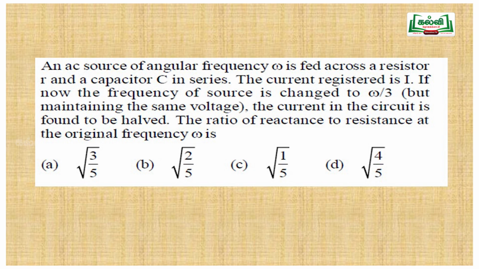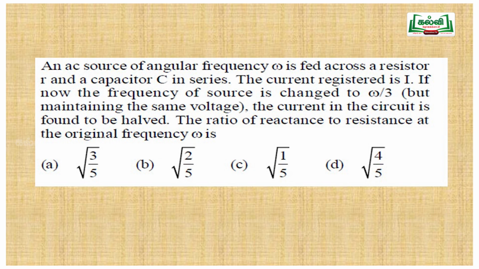Very simple problem, it seems to be complicated. They are asking the ratio between the reactance and the resistance. So we have to find the capacitive reactance, that is Xc. The Xc formula is 1 by omega C, we know that, and the resistance R. So we need to divide these two. In the first case, the angular frequency is omega. For the second case, angular frequency omega by 3, but the current remains the same. So we see the solution.